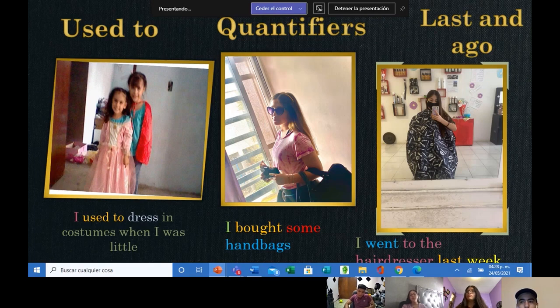Now I'm going to talk about the quantifiers. As my classmate mentioned, quantifiers are used to give information about the quantity of a noun. As we know, quantifiers can be separated into countable nouns and uncountable nouns. Countable nouns can be animals, places, things or ideas that can be counted.